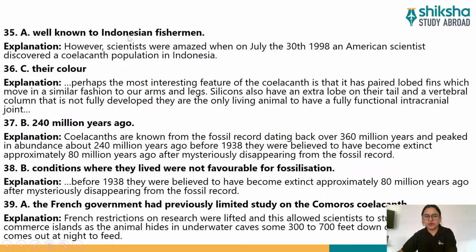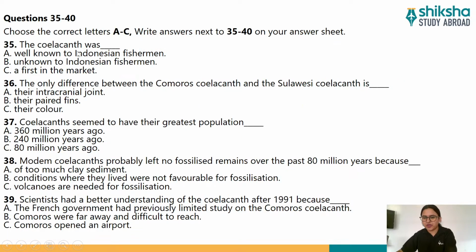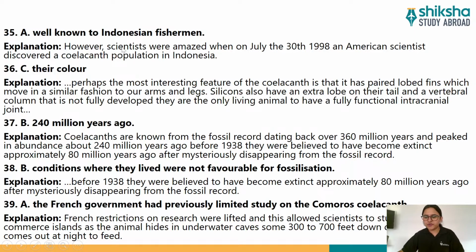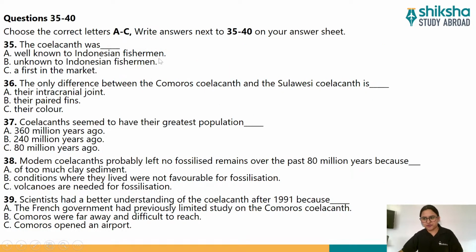Okay, so A is well known to Indonesian fishermen. That was the first option. So why is it the answer? Because in the audio, something like this was said. So let's see the explanation to this particular question. "However, scientists were amazed when, on July the 30th, 1998, an American scientist discovered a coelacanth population in Indonesia." So you can see that there is a mention of A, that is, well known to Indonesian fishermen, in particular relation to the 35th question. Hence, the answer is A.